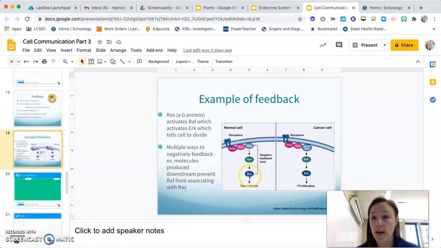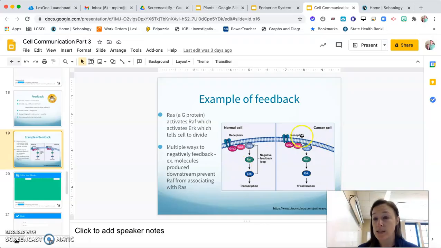In a normal cell, what happens is when we have plenty of ERK, it will go up here and stop the RAS. It'll turn it off, because what it's saying is if you have plenty of ERK, we don't need to be making more ERK, because we got plenty. So what it does is it turns off RAS so that RAS doesn't make RAF and RAF doesn't make ERK, and so it slows things down so that we get a normal transcription.